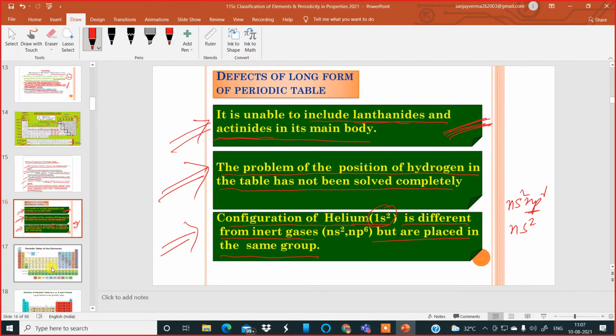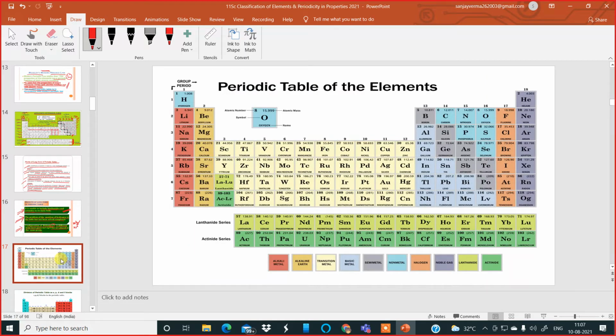Okay. Now, moving to the next slide over here, it is the periodic table of the elements, where you can see it contains the elements given in detail. This will be available in a textbook also.